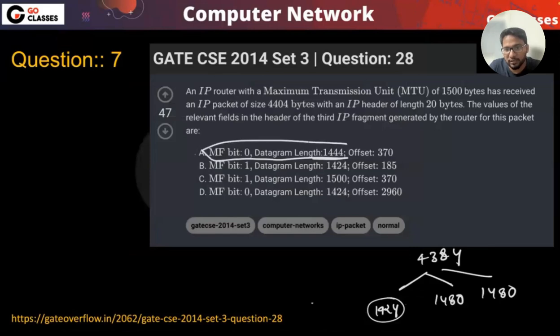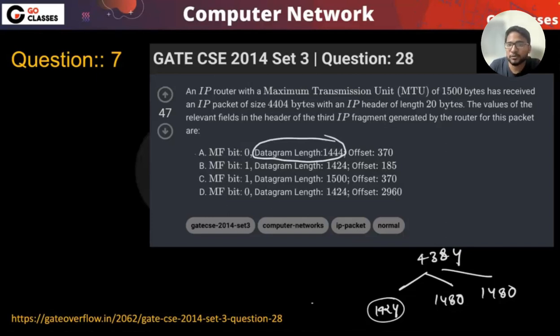More fragment is 0, and the datagram length is 1444, right? And this is only the IP data, not including the header size. Okay. So what does the datagram length mean here? Do you think the datagram length might be including the header or might not be including the header? Will you be getting this confusion?